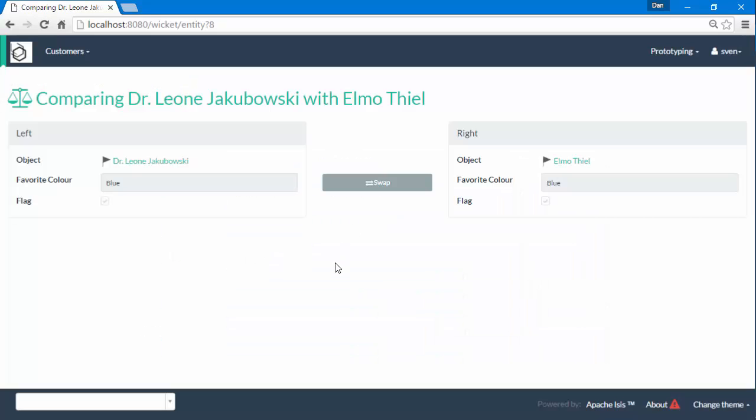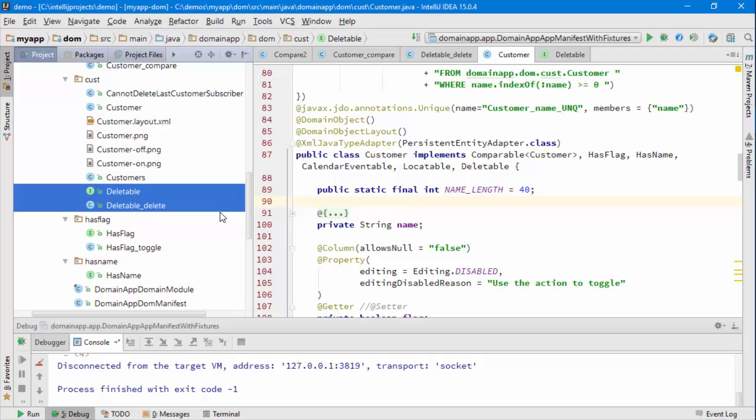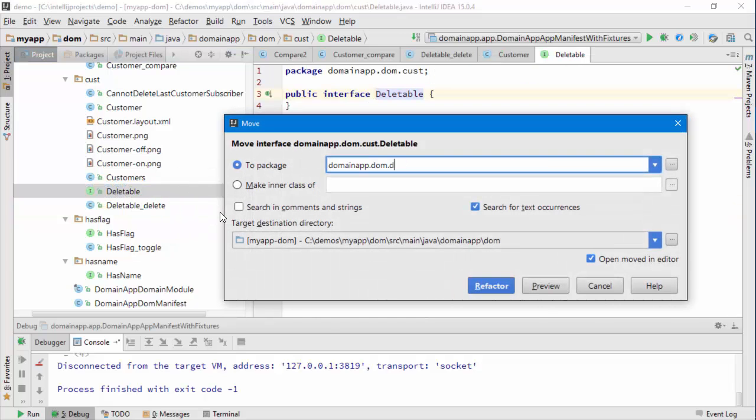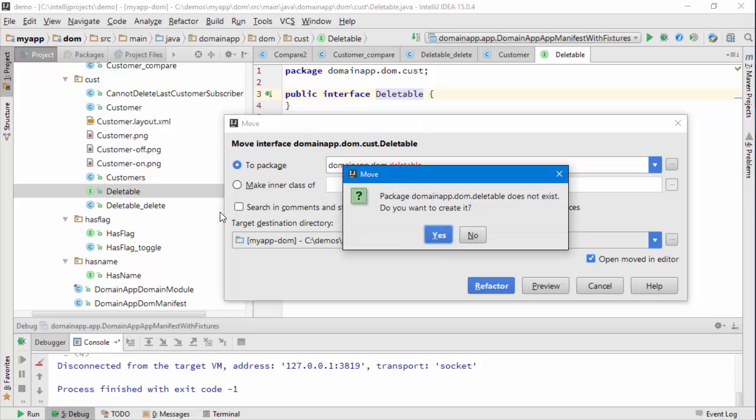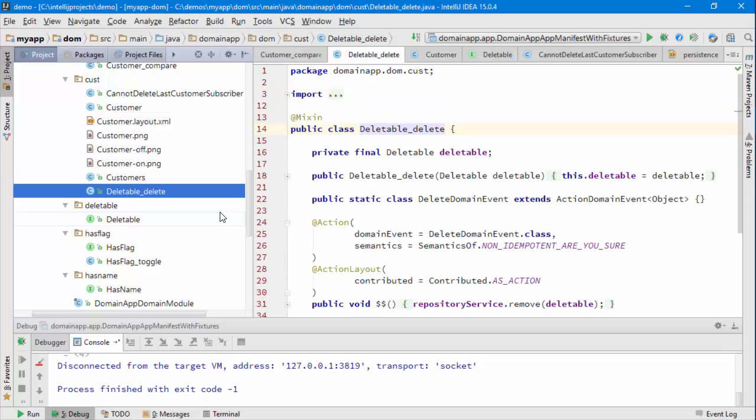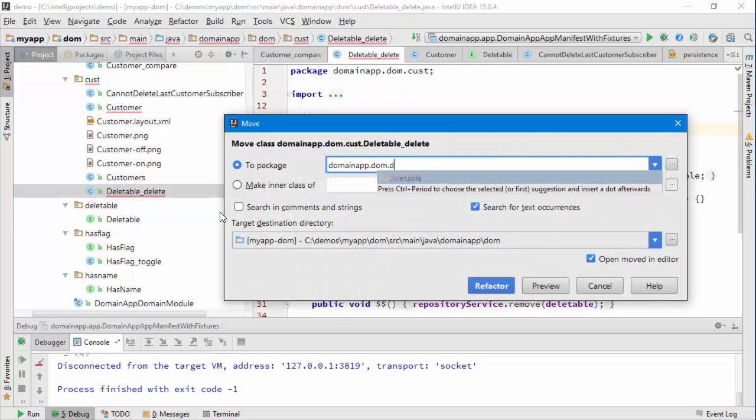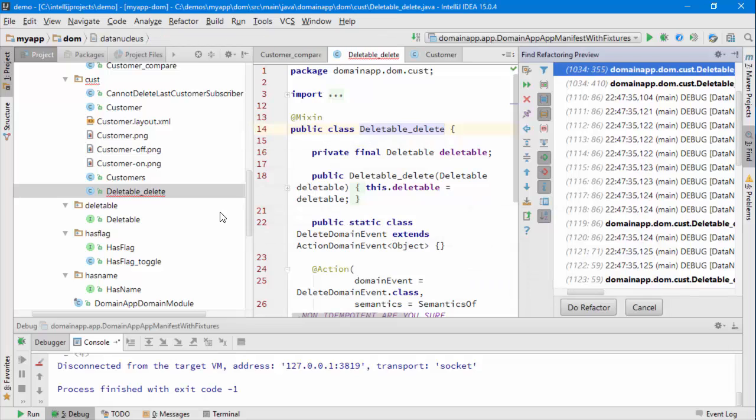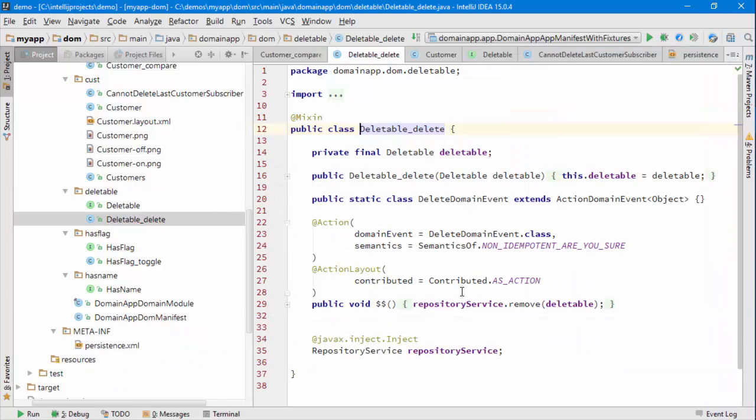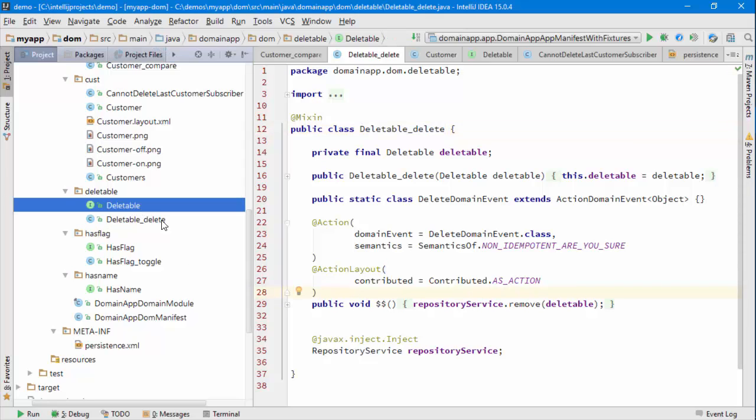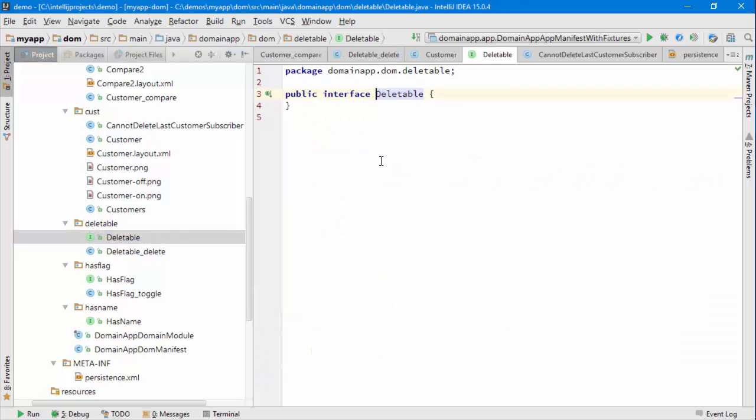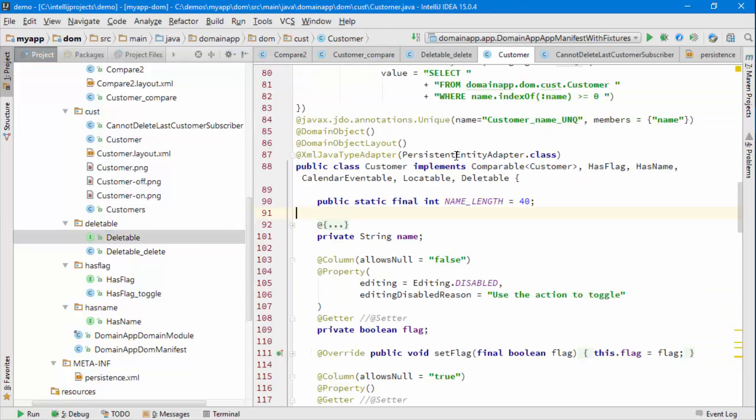So that's working great. So the very last thing I'd like to do, I think, is maybe just move Deletable into its own little package, and let's do the same for the mixin. And then that's nicely pulled out that concept of deletable, and we can make any object be deletable, have that delete action, just by making it implement this marker interface. Okay, hope that made sense. As ever, give it a go.